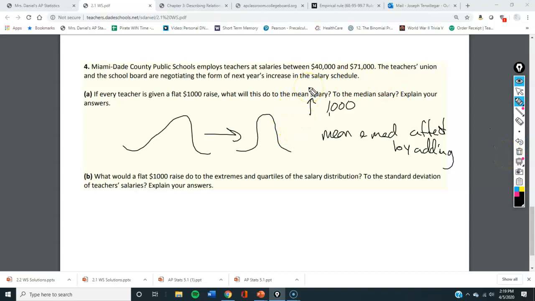I'm sorry, guys. Now, if we give a $1,000 raise, what happens to the standard deviation? Nothing, because spread is not affected by it. So they will be the same. If the average standard deviation between salaries was 1,000, and you move everyone up 1,000, the spread is the same. It'll still be 1,000.